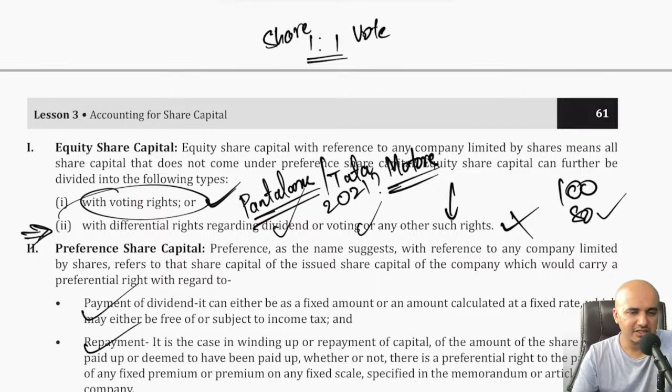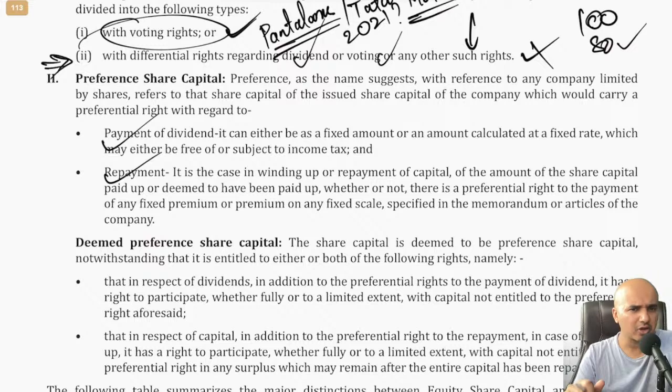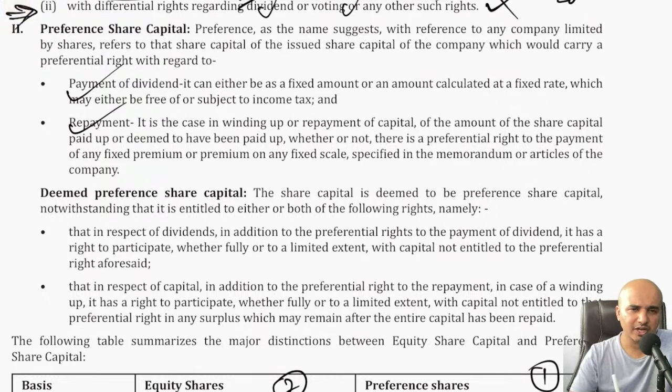Then we have DVRs, that is, differential shares with differential voting rights. We have a few companies in India, for example, Pantaloon and Tata Motors. They had issued differential shares with differential voting rights. You can check them out later on. There are various articles mentioning what exactly is the procedure for issuing shares with differential voting rights. That's an interesting topic. Not many companies have actually tried that. It's okay, but still an emerging concept. Hopefully in time we will know whether that is actually useful for the shareholder or for the company.